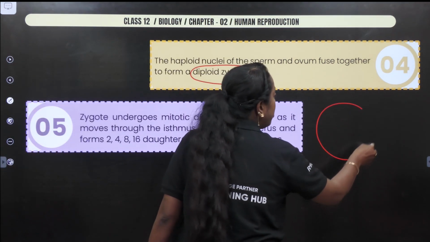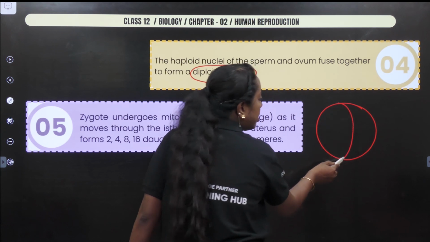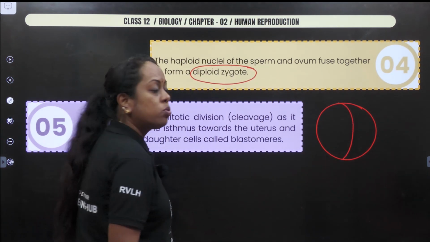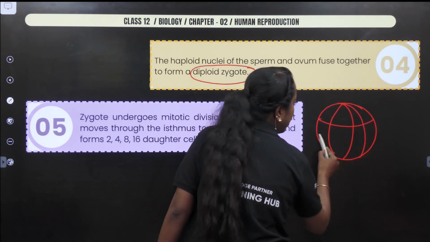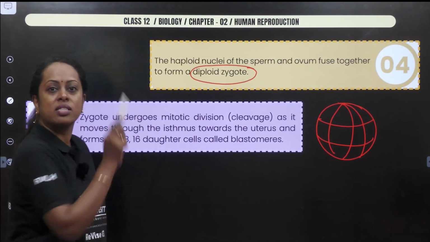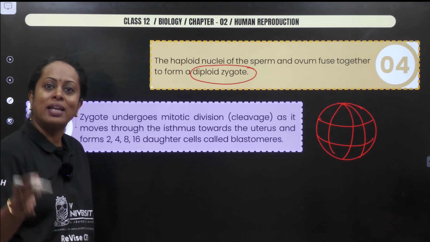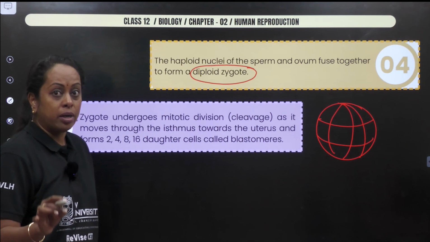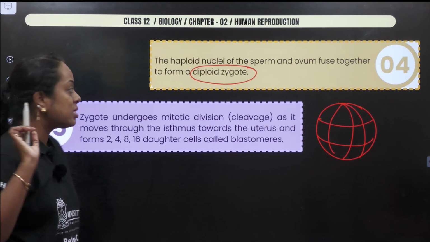Now, when we draw this zygote and say division is taking place, one cell becomes two cells, becomes four cells, becomes 8 cells, then 16 cells, we go on. But did I change the size of a cell? No. So the amount of cytoplasm remains the same. So please remember, zygote stage, morula stage, you will have the same size itself.